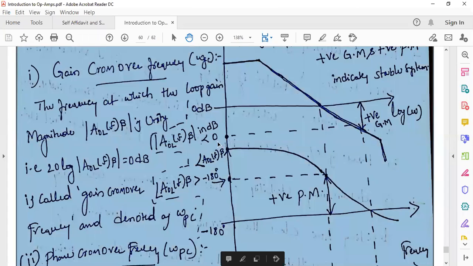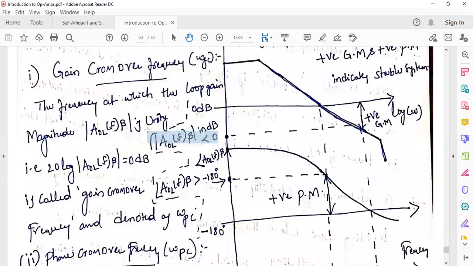If you observe this one, the open loop gain A naught of L and beta product, that is called loop gain, in dBs is less than 0 dB. So if it is negative, minus of minus plus, that means gain margin becomes positive. So this is the thing I wrote here. Gain margin is positive, right? So if the gain margin is positive, the system is stable.